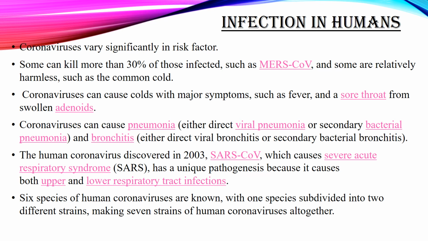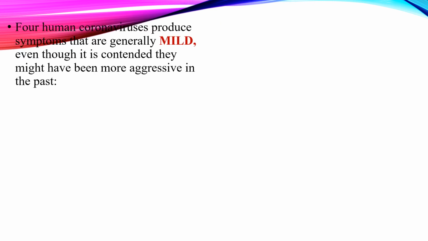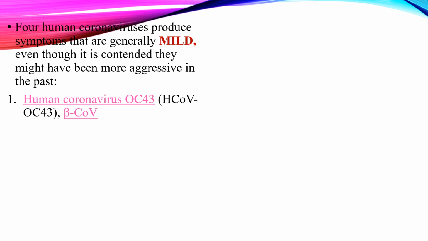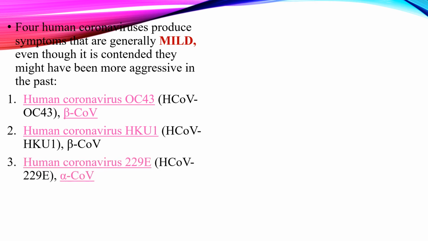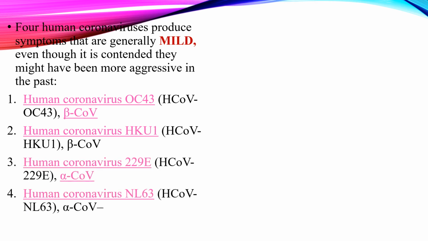Six species of human coronaviruses are known, with one species subdivided into two different strains, making seven strains of human coronaviruses altogether. Of the seven, four human coronaviruses produce symptoms that are generally mild, even though it is contended they might have been more aggressive in the past. Number 1, human coronavirus OC43. Number 2, human coronavirus HKU1. Number 3, human coronavirus 229E. Number 4, human coronavirus NL63.